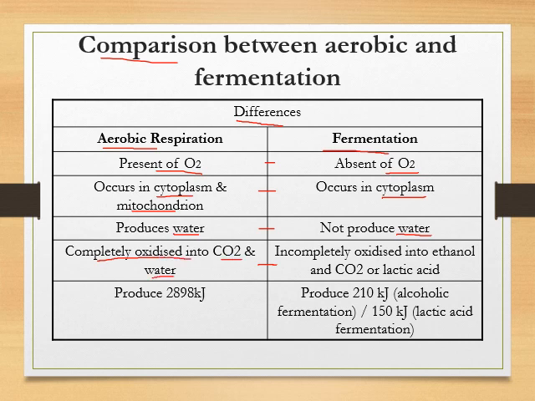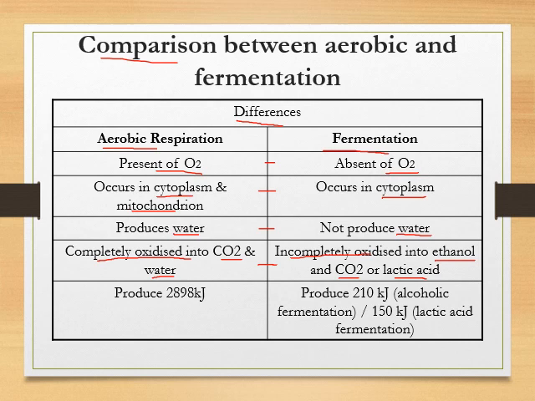But for fermentation, it is a different way. In plants or yeast, it will be incompletely oxidized into ethanol and carbon dioxide. But in bacteria and muscle cells, it will be incompletely oxidized into lactic acid and carbon dioxide. And energy, a little bit of energy.